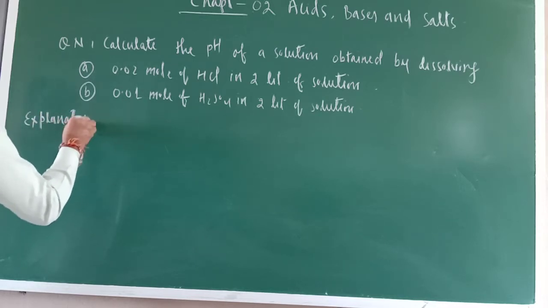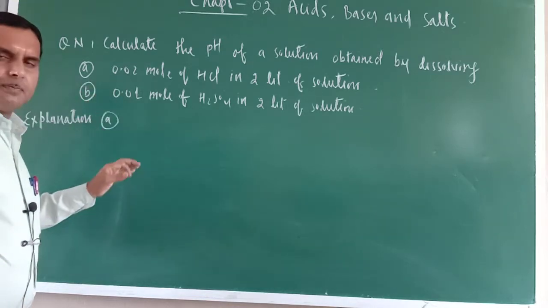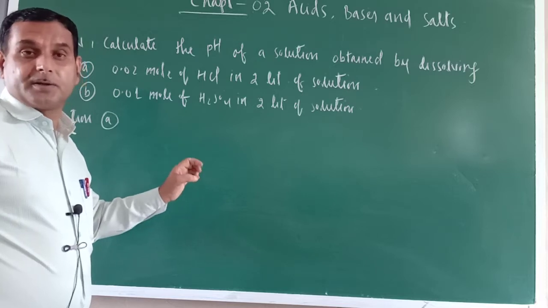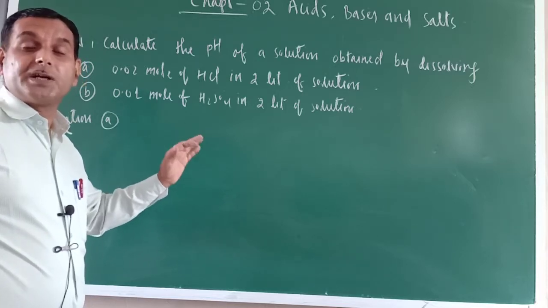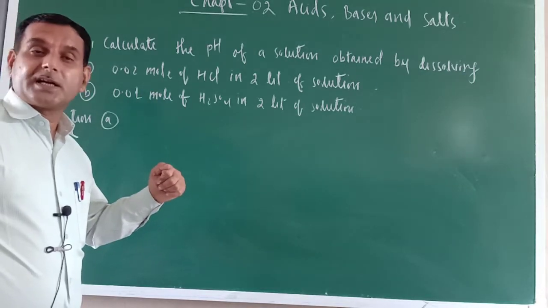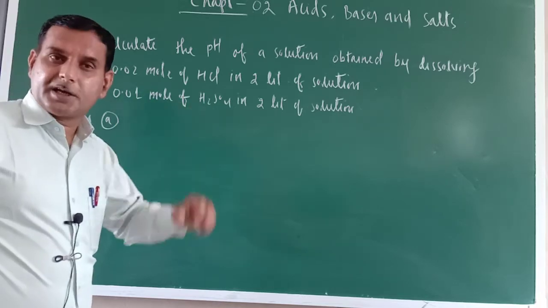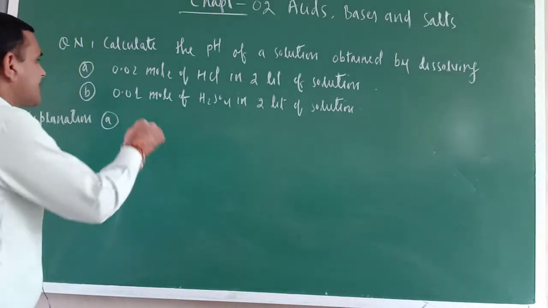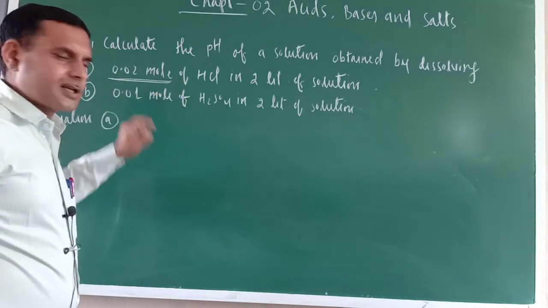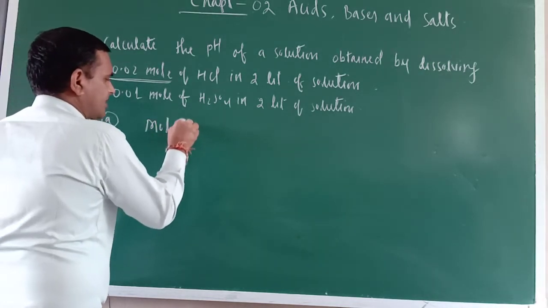Just see, answer A. So just see what is the meaning of pH. pH means magnitude of negative power to which 10 must be raised to express the H positive ion concentration of a solution in terms of mole per liter or molar concentration. So just see here, molar concentration is not given. Mole is given. So there is a formula to convert the mole into molar concentration.